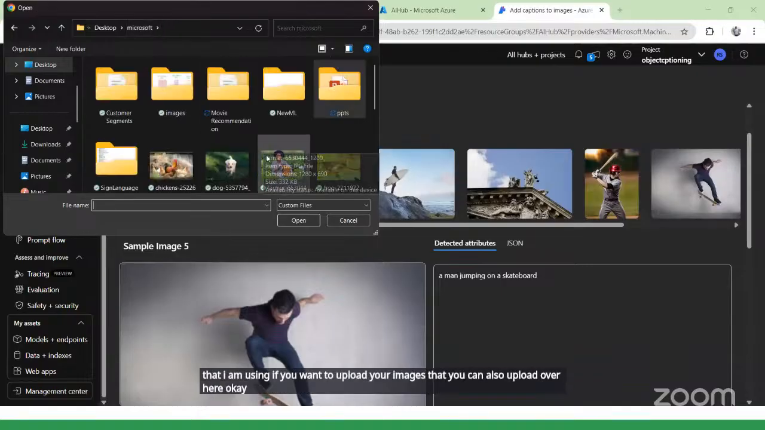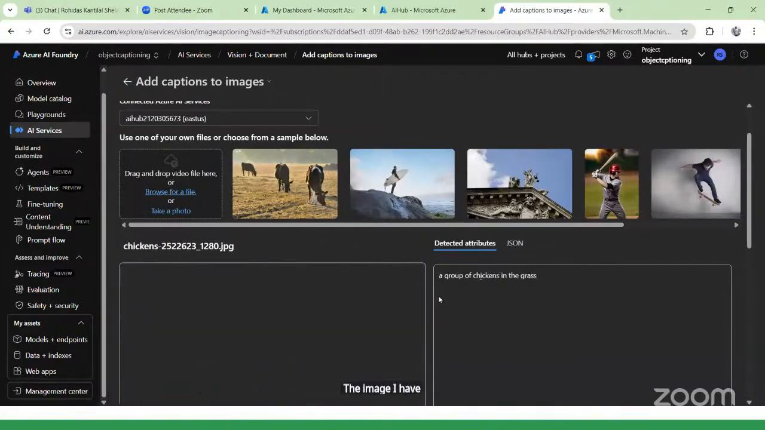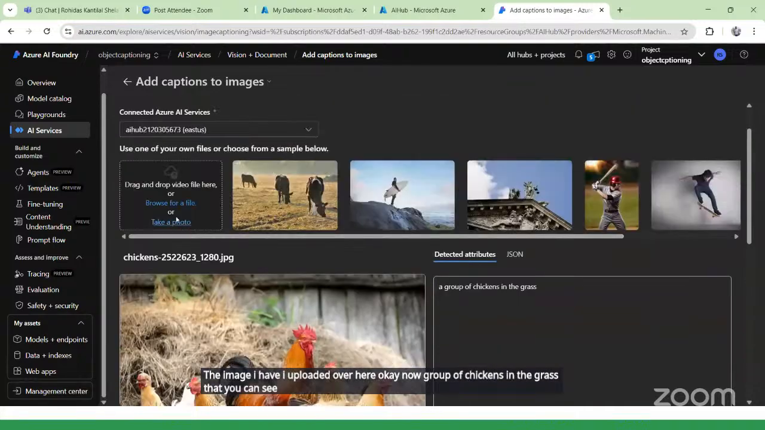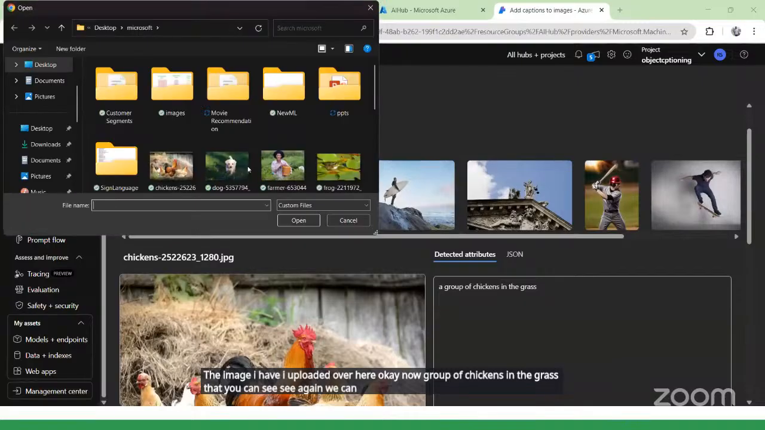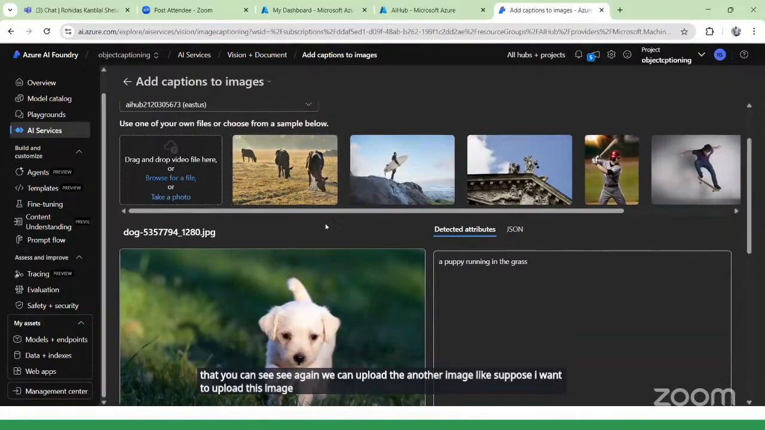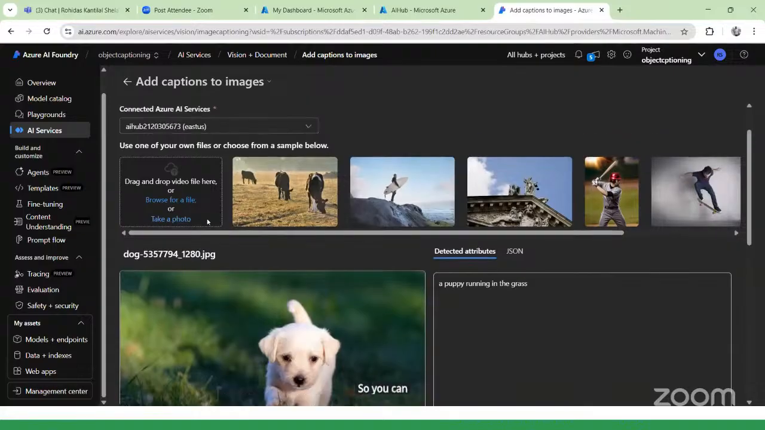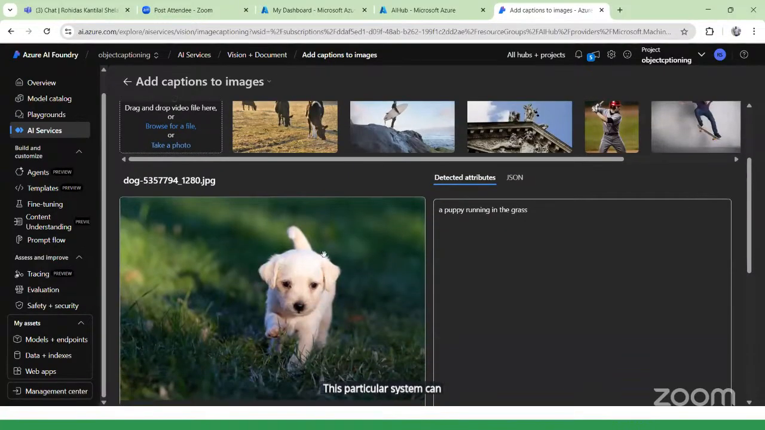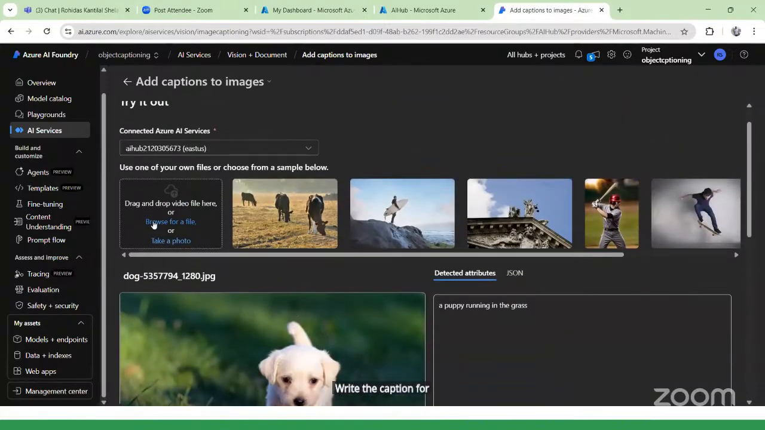Suppose I want to upload this image. I uploaded the image over here. Now a group of chickens in the grass, you can see. We can upload another image, like suppose I want to upload this image, a puppy running in the grass, right? So if you want to take your own image, you can, and like this the system can detect the things and write the caption for this particular image.